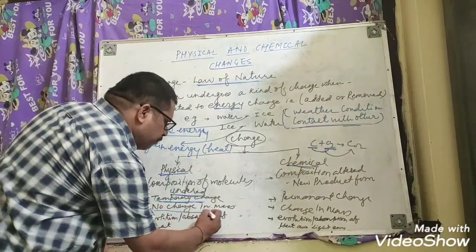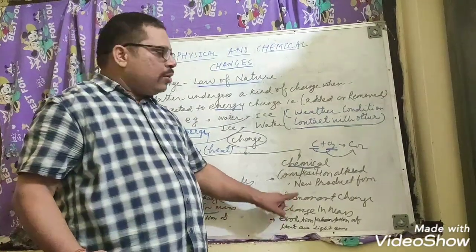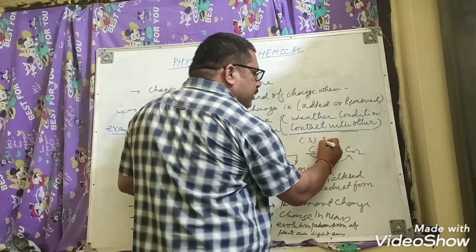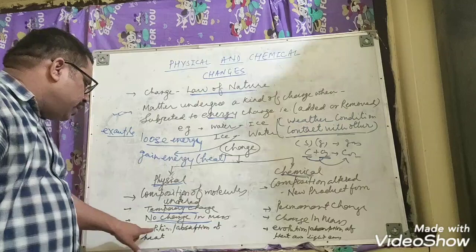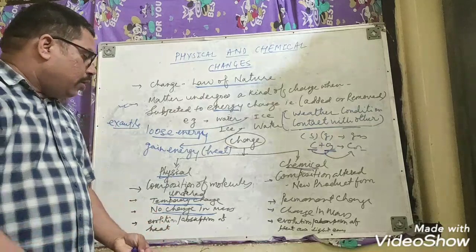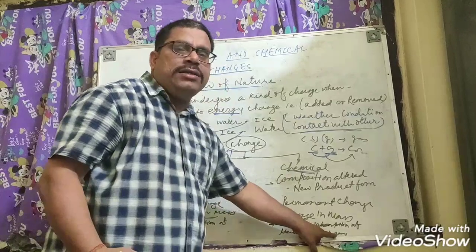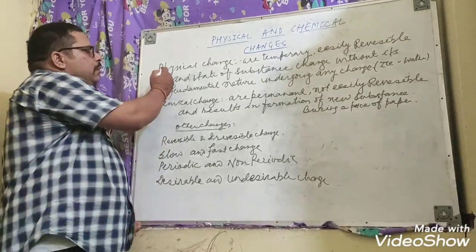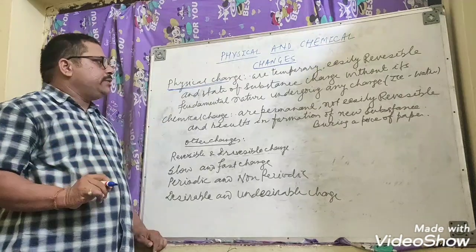Then, in physical change there is no change in the mass, meaning the weight remains the same. Here in chemical change there is a change in the mass. Coal is a solid substance, oxygen is a gas, and when they combine it forms a gas. Then the last one, evolution and absorption of heat. In physical change either heat evolves or is absorbed, but here there is evolution and absorption of heat and also light energy. Here the burning takes place.